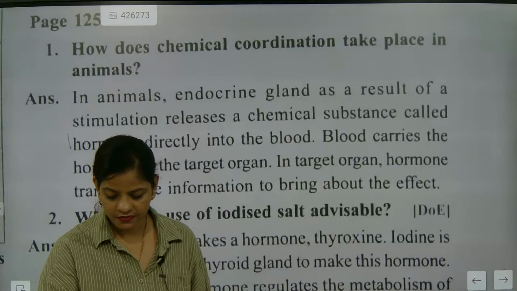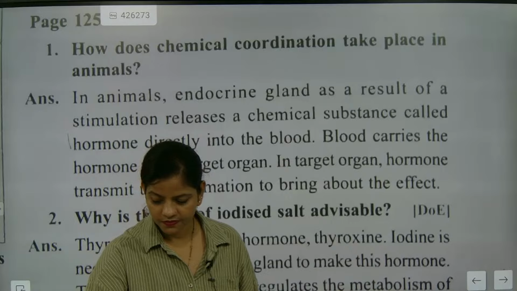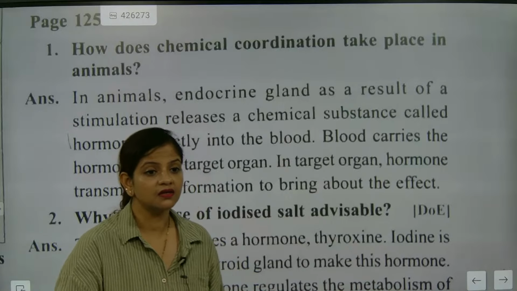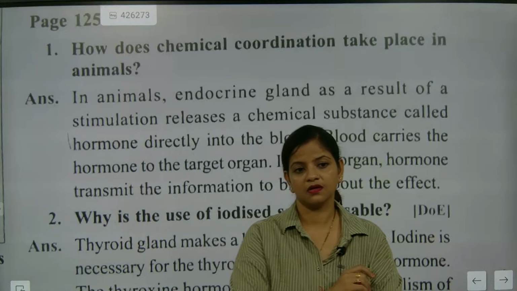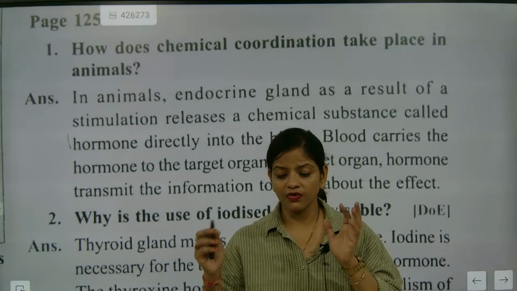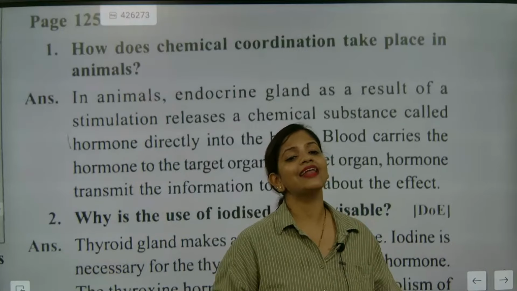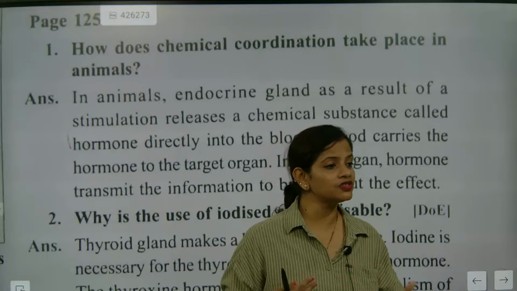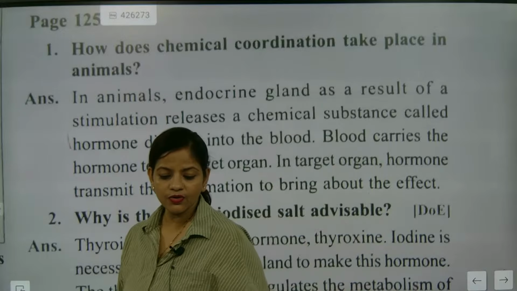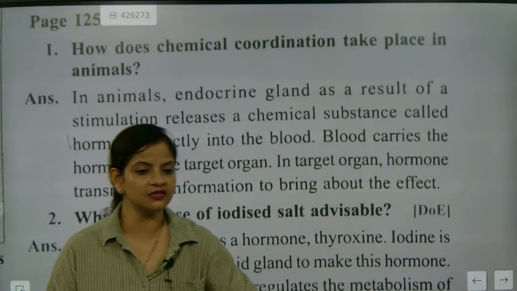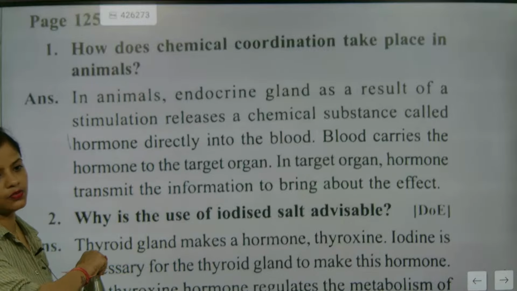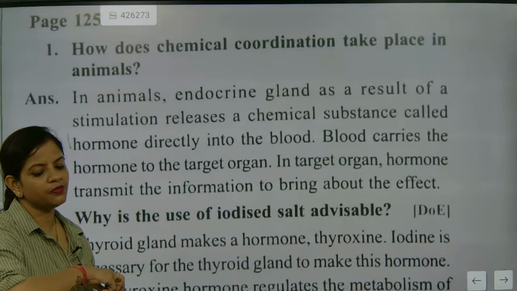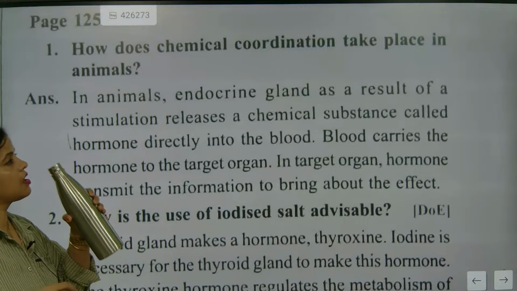Ma'am, do the amounts of vitamins and minerals affect the secretion of hormones in our body? See, the thing here is that whatever food you are taking will have a direct impact on the chemical reactions taking place inside your body. Iodine, everything. If you do not take a balanced diet, it will affect hormone secretion. It's a direct effect on hormone secretion. If you go for a fast, the mechanism will slow down.